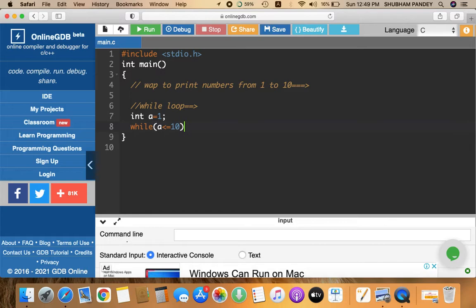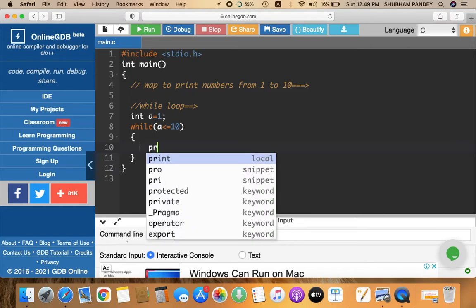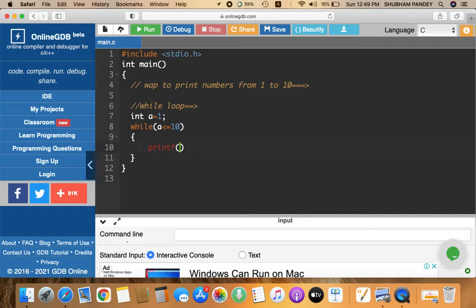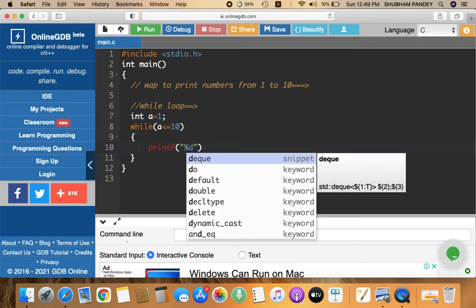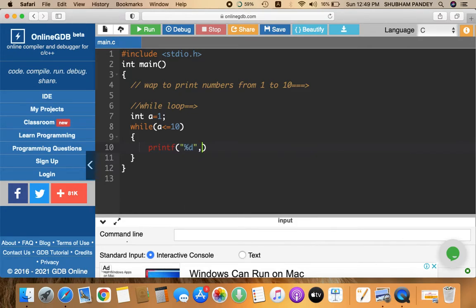Okay, so here I am going to open curly braces, and inside these curly braces I am going to write the instruction, that is, I want to print the value. So printf percent d is used since an integer variable is used here. Okay, so percent d, comma, name of variable, that is a.